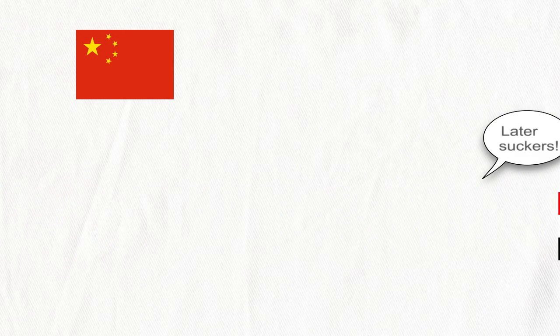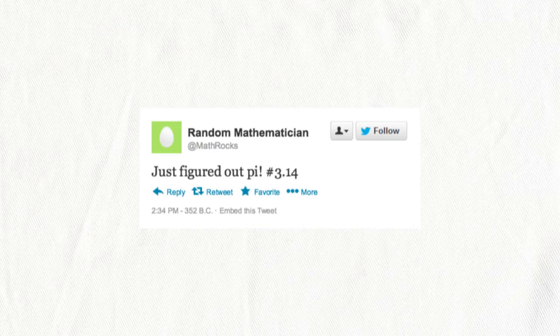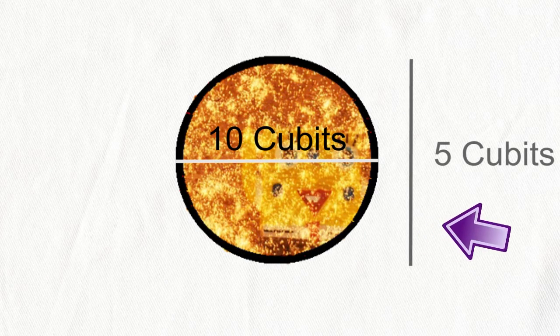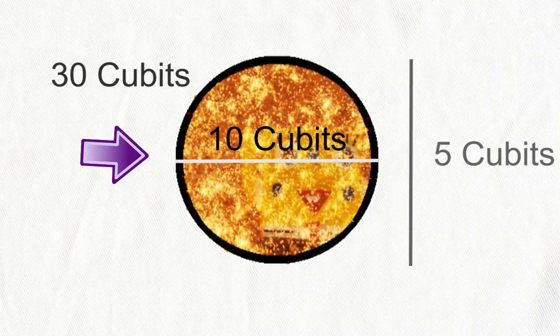Despite the Egyptians estimating pi close to accurately, the Chinese estimated pi as 3, while others continued advancing. If only there was Twitter back then, maybe they would have heard the news. Anyways, the Old Testament, which was written in the 6th century BC, stated, quote, "Also, he made a molten sea of 10 cubits from brim to brim, round in the compass, and 5 cubits the height thereof, and a line of 30 cubits did compass it round about." Gosh, that was a long sentence.